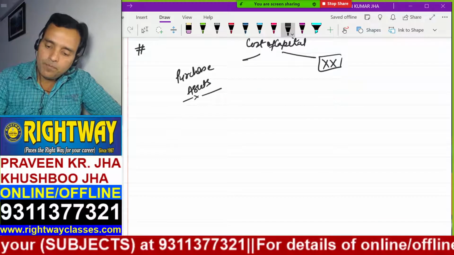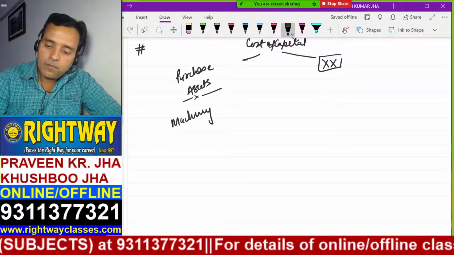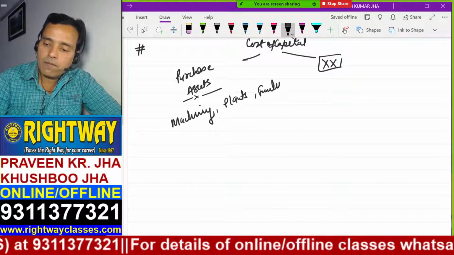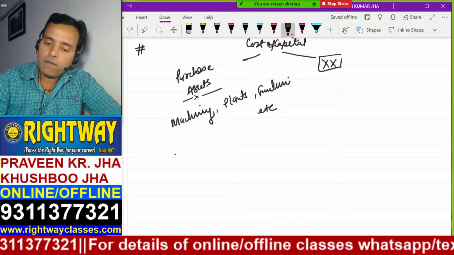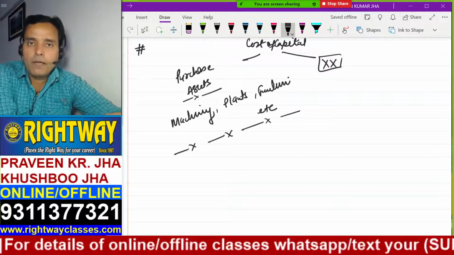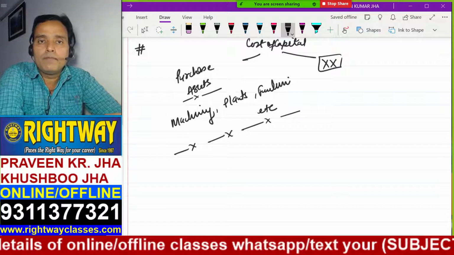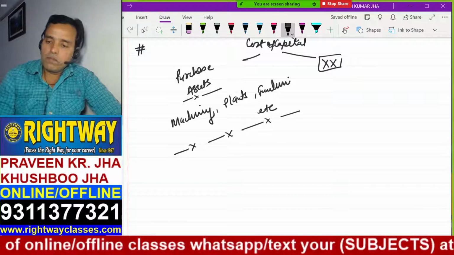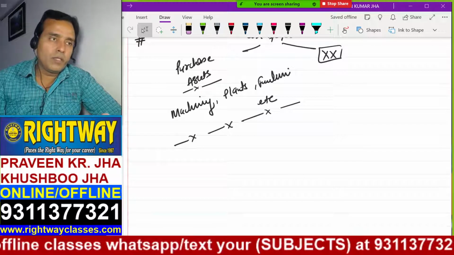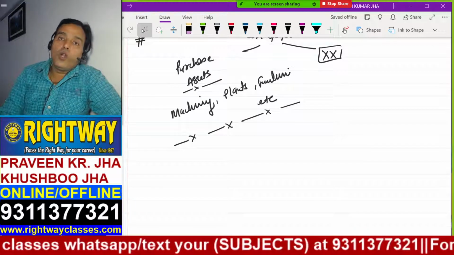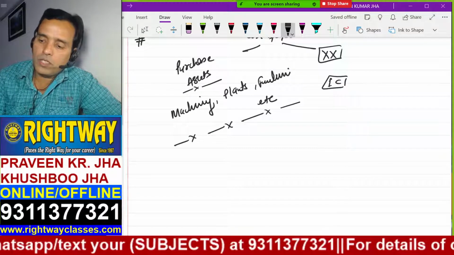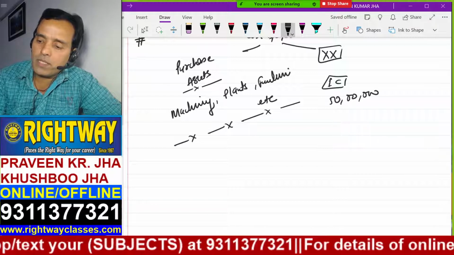Purchase of asset means like machinery, like plants, like furniture, etc. You need the plant and machinery and furnitures for the purpose of making production and making the production smooth. Understand? So these machinery and plants are also essential part of the business. It is not like something of current assets. It needs a lot of huge capital. For example, you need at least 1 crore for the purchase of machinery. Might be 50 lakhs. It depends on the type of business.